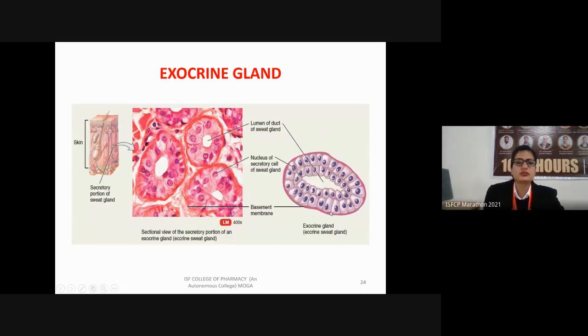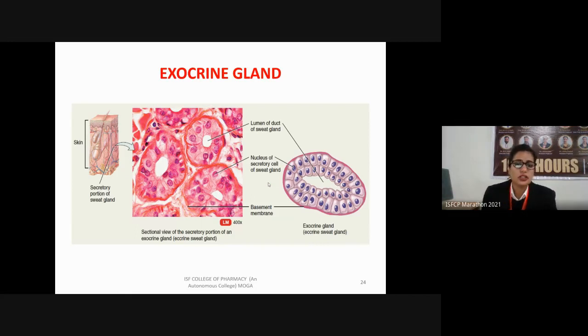Next, we have the microscopic image of the exocrine gland. The example of the exocrine gland includes the skin. So the skin contains the various secretory cells like the sweat glands. Sweat glands are the glands from where the sweat is produced.